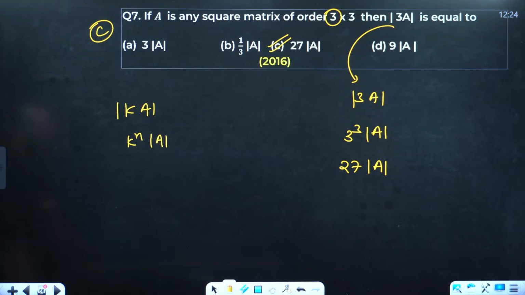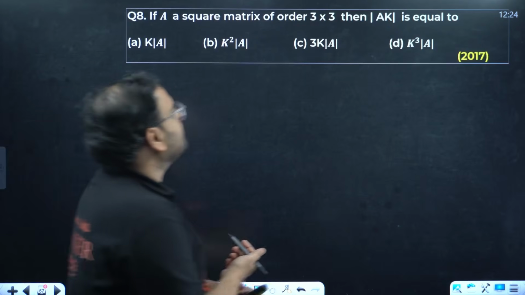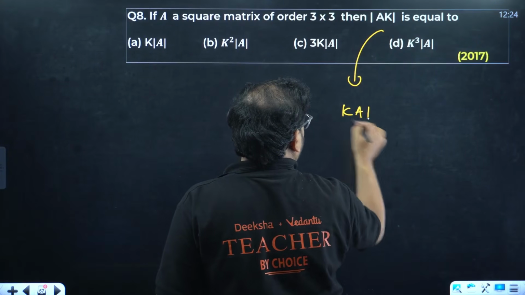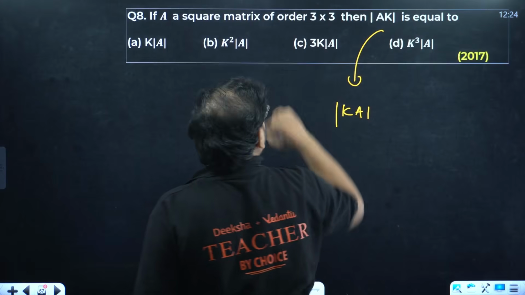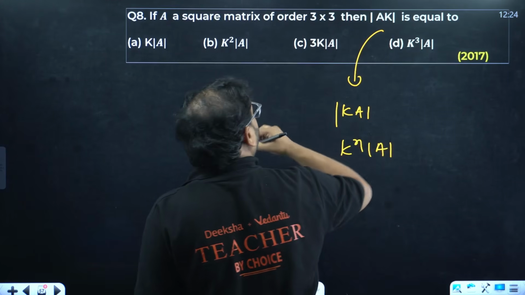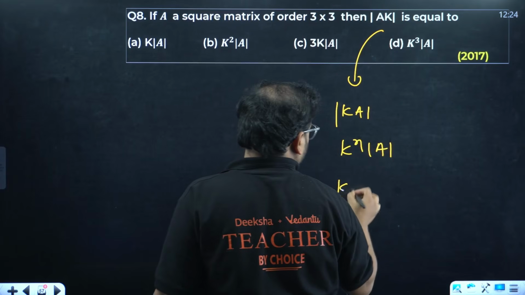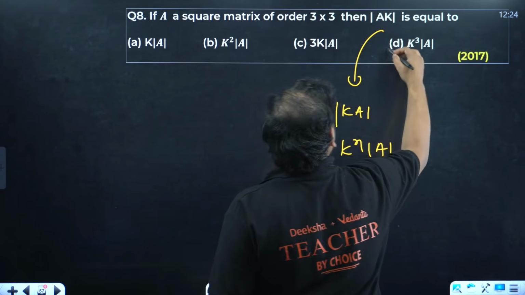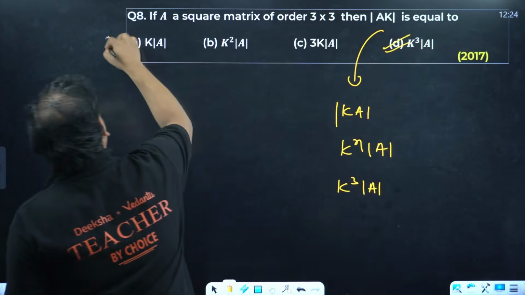Yeah. Same. kA, k is a constant, right? k power n, so k power 3, right? Option D. Can you see?